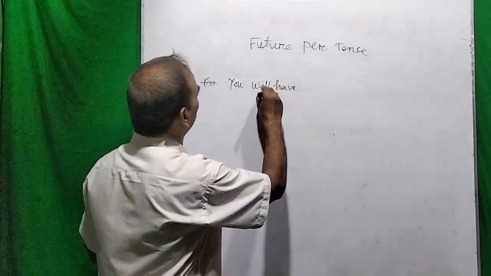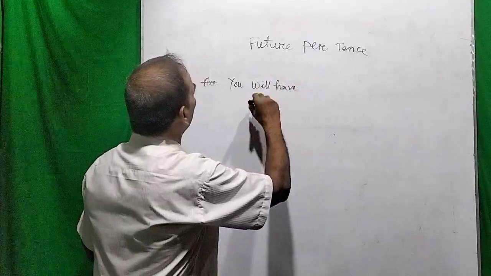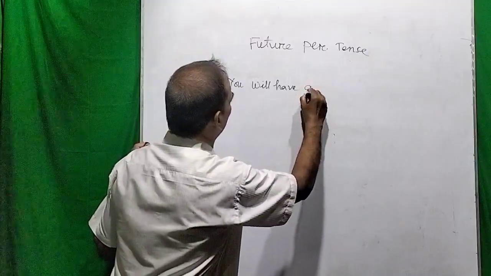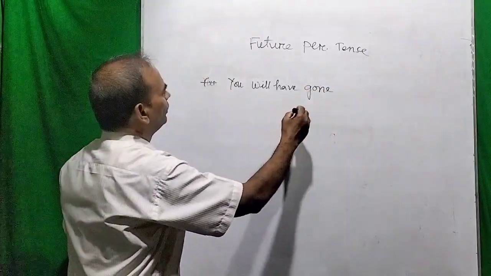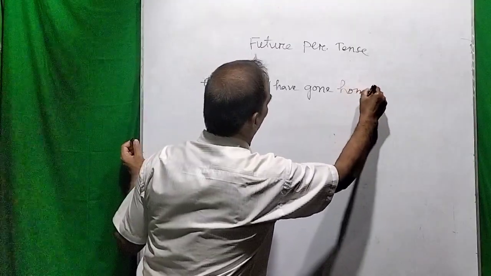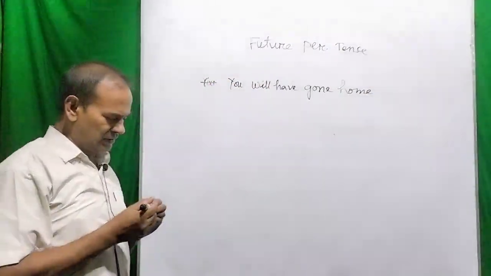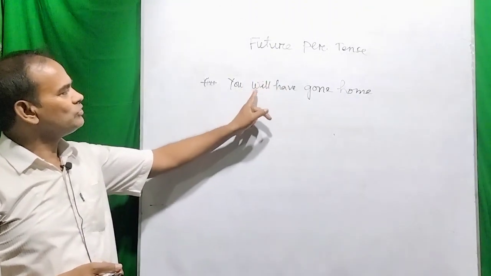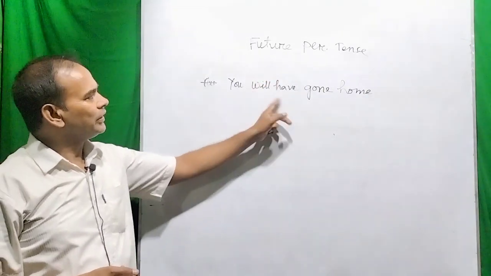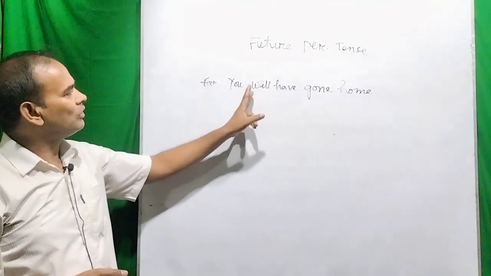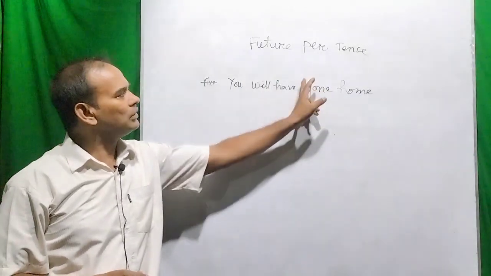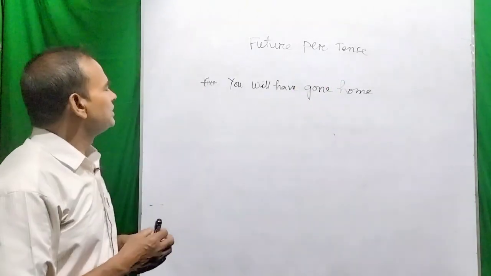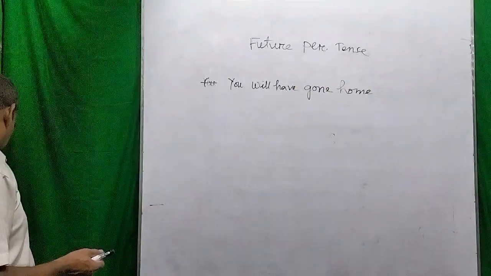You will have. Then we will use the third form of the verb. Suppose it is gone. So you will have gone home. So this is the future perfect tense. You see, will is the sign of future, and will have is called future, and gone is called the perfect form. So future perfect, and the total sense is called future perfect tense.